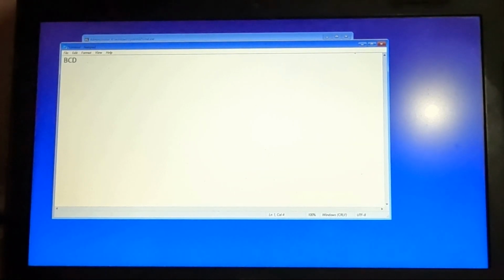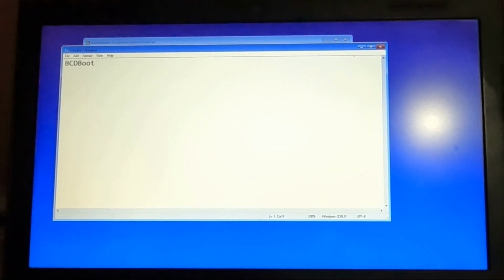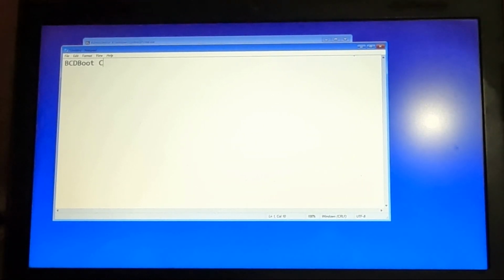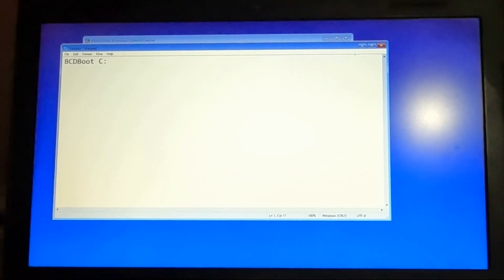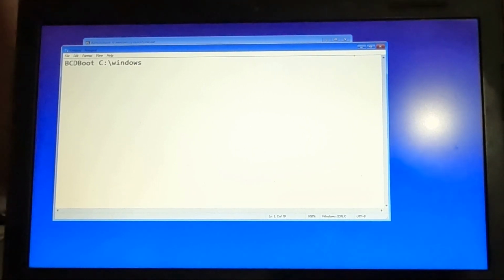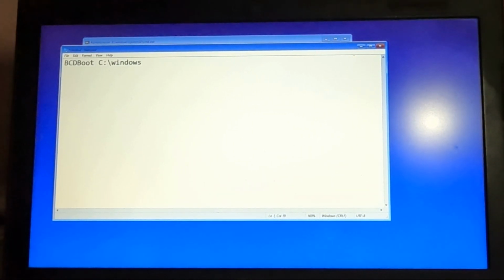The command is bcdboot, space, C: \Windows, and you have to hit enter. That's it. This is it. This will solve your issue.